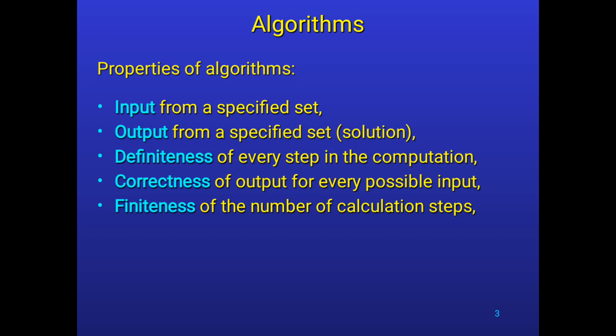And coming to the time complexity, the time complexity of an algorithm is the representation of the amount of time required by the algorithm to execute the computation.